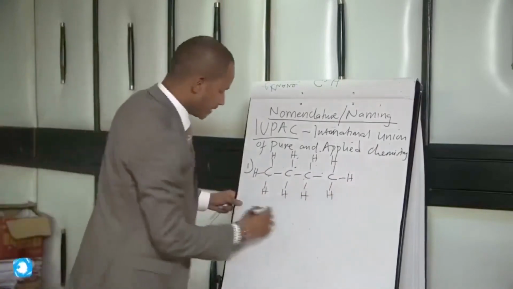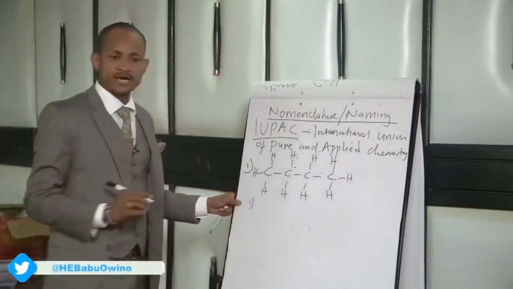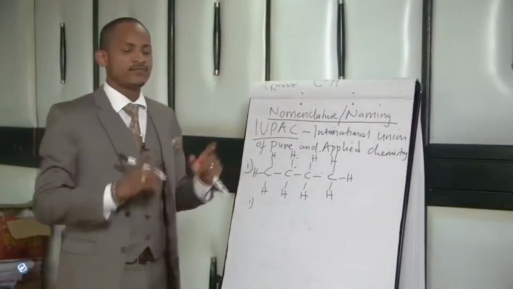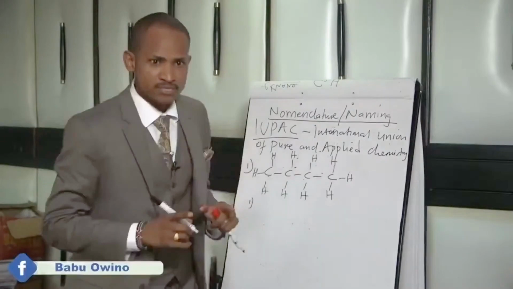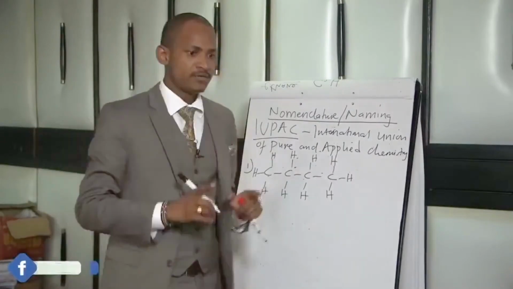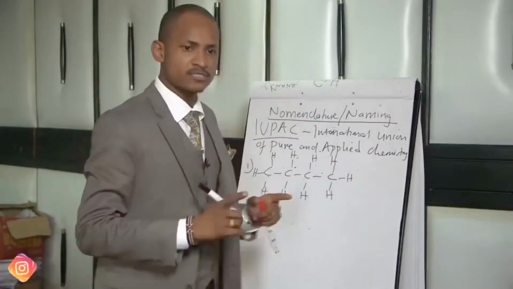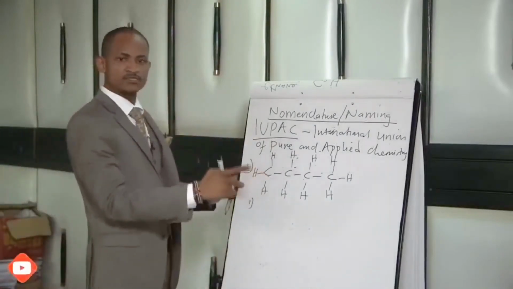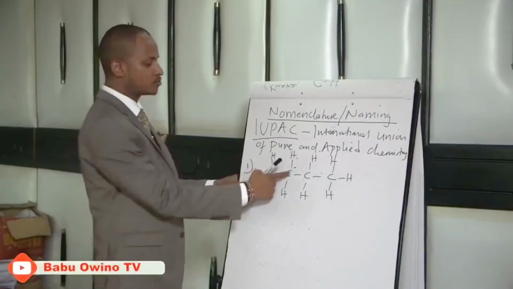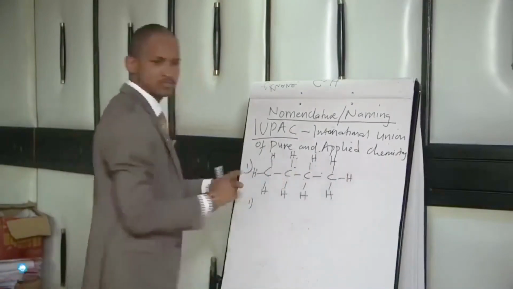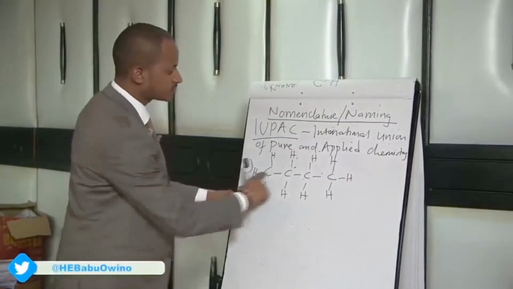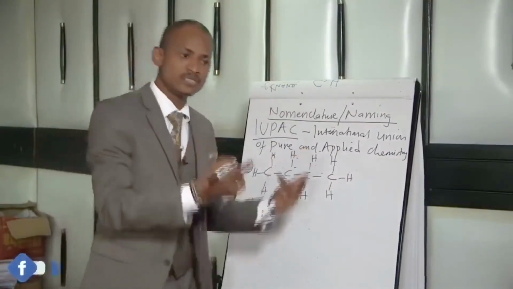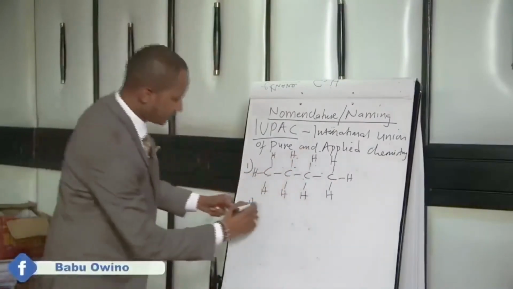So in naming this, the first step, write down, identify the longest continuous carbon chain. Again, identify the longest continuous carbon chain. Number one. So in our case, if we identify the longest continuous carbon chain, here is 1, 2, 3, 4. You just count. Longest continuous carbon chain is 4. And 4, we know very well that it is butane.